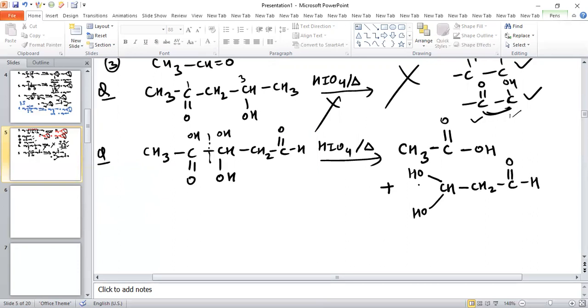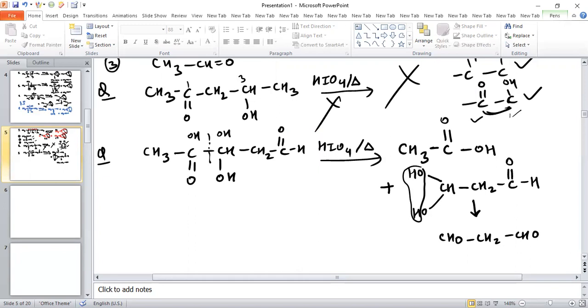Now again, two OH groups on the same carbon atom is unstable, so OH and H will be removed in the form of water. So the product obtained is basically CHO, CH2 and CHO. So this is basically the product obtained after oxidation.